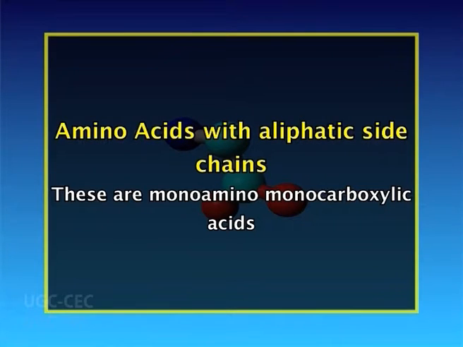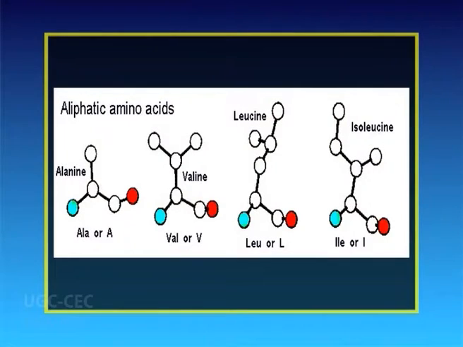Number 1, amino acids with aliphatic side chains. These are monoamino monocarboxylic acids. This group consists of the most simple amino acids like glycine, alanine, valine, leucine and isoleucine. The last 3 amino acids contain branched aliphatic side chains, hence they are also referred to as branched chain amino acids.